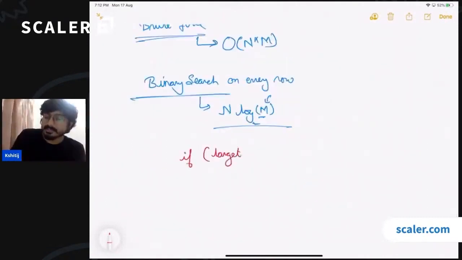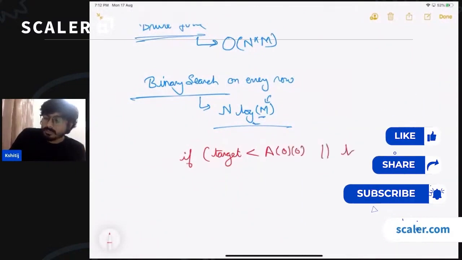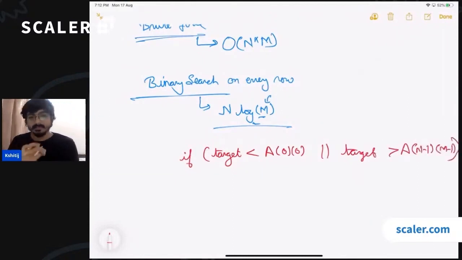If your target is less than 0, 0, or greater than the last element present at n-1, n-1, can we say that this target is not present in the matrix?